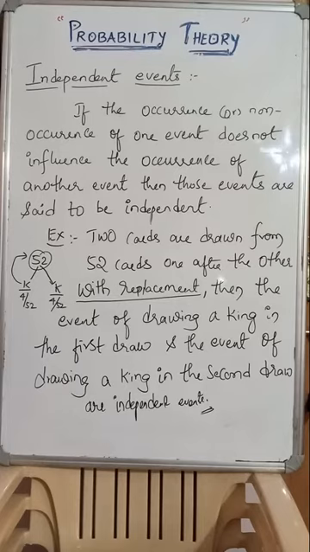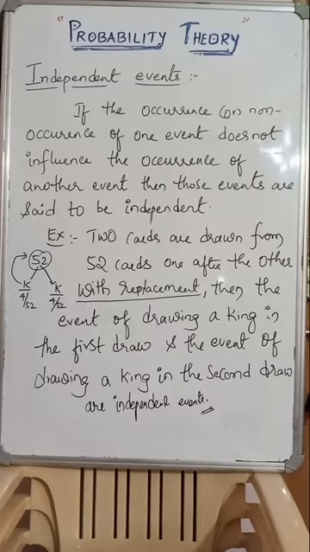Do you understand, guys? The first king is selected, you observe the probability, and you replace it back. When you are replacing back, the total number of cards will not change, and the number of king cards also will not change. If you are not replacing, then the total number of cards will get impacted and the total number of king cards also will get reduced, isn't it?